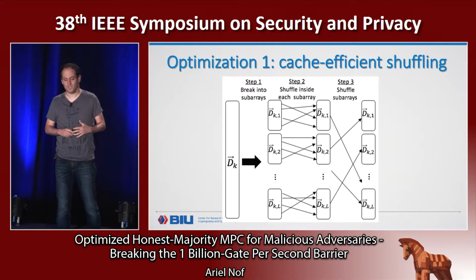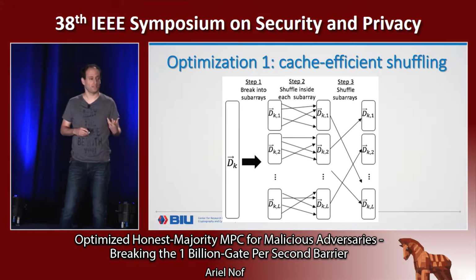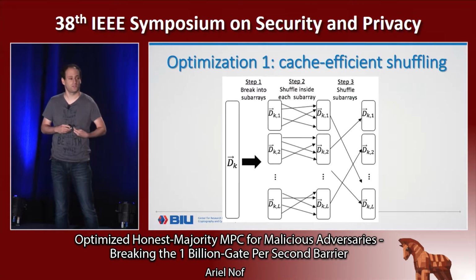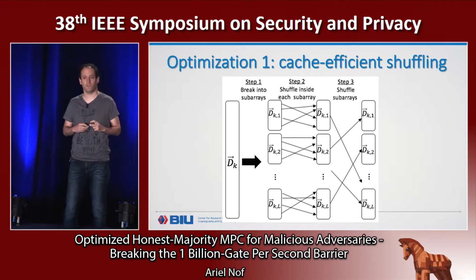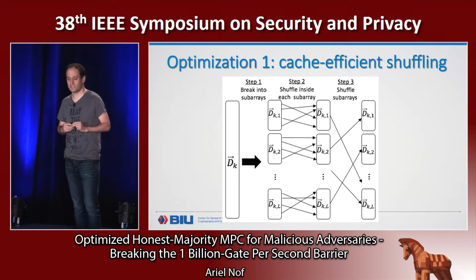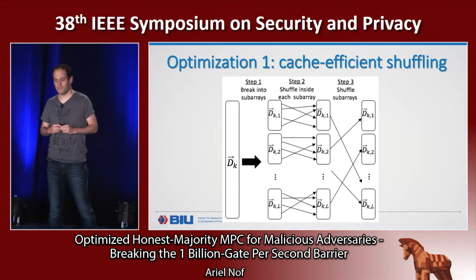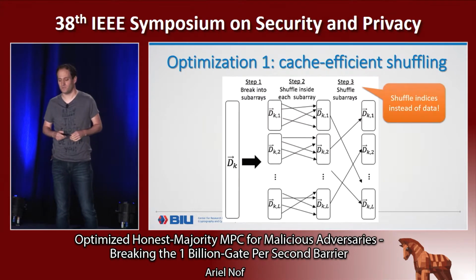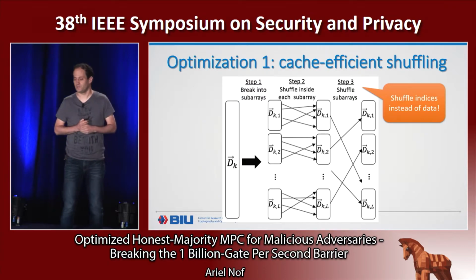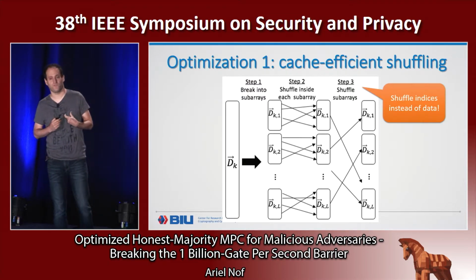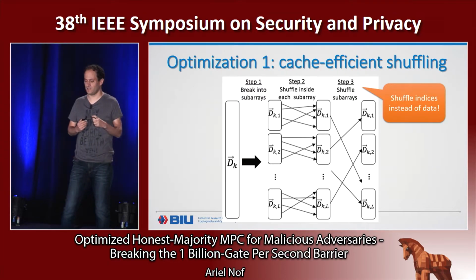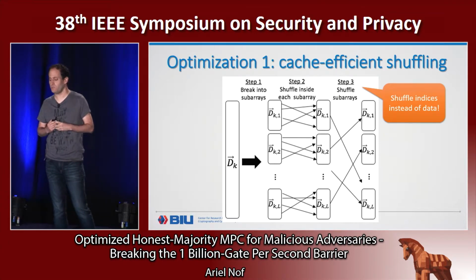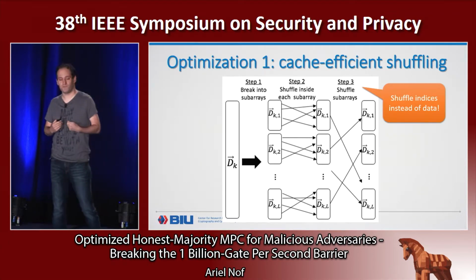Without going into all the details, the idea here is that we take an array, we break it into subarrays, then we randomly shuffle each subarray separately, and then we shuffle the subarrays in the large array. In the last step, we don't shuffle physically. We don't move the subarrays physically in the memory. We use an index table and shuffle the indices.